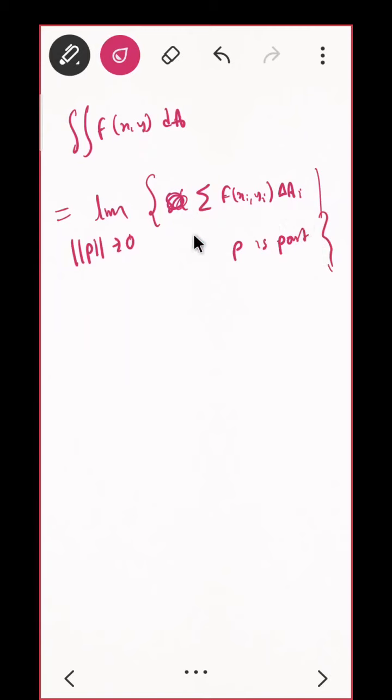Correct? What do you mean by this set? I am taking the first thing that norm of P is tending to 0.